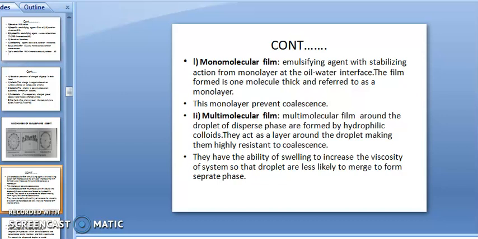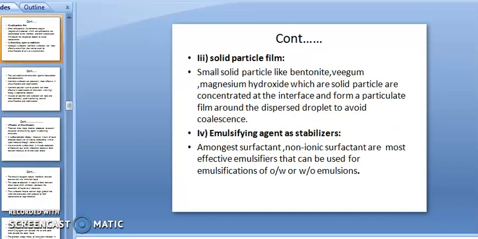They have the ability to swell and increase the viscosity of the system so that droplets are less easily merged to form a separate phase. They have the property to absorb water. If they absorb water, they swell. If they swell, the viscosity of the system will increase, and their stability is also increased. Then solid particle film. Small solid particles like bentonite, veegum, magnesium hydroxide, which are solid particles, are concentrated at the interface and form a particulate film around the dispersed droplet to avoid coalescence.